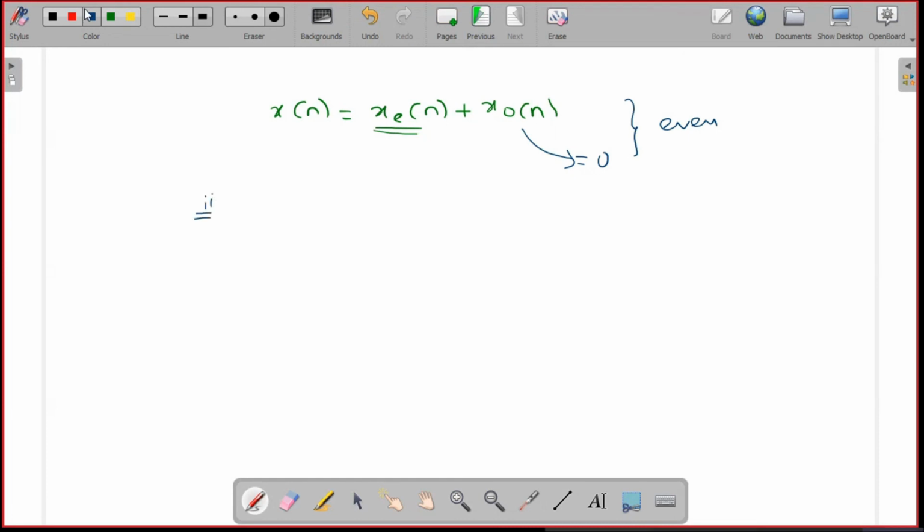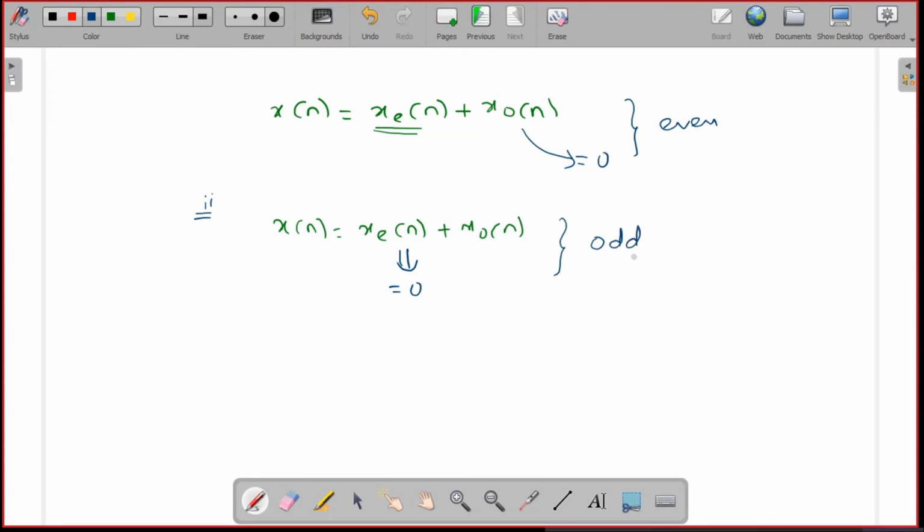That is, in the same case, x of n is equal to xe of n plus the odd component xo of n. In case the even component is 0, the signal having only the odd component, those signals are called odd signals.